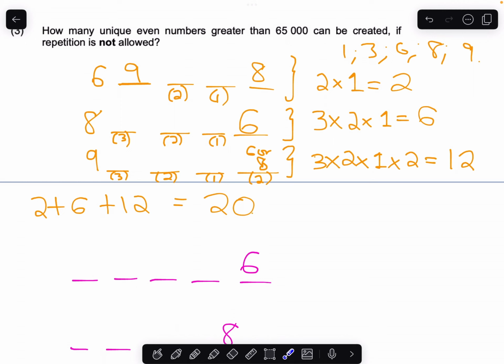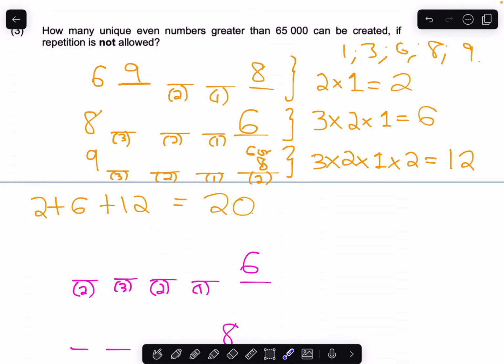So the only options we have for the first slot are 8 or 9. We have 2 options. Then for the second slot, we have 2 numbers less to pick from, so we're picking from 3 numbers. Here we're picking from 2, and here we only have 1 number left that we can choose.